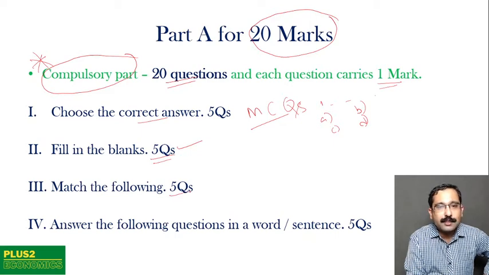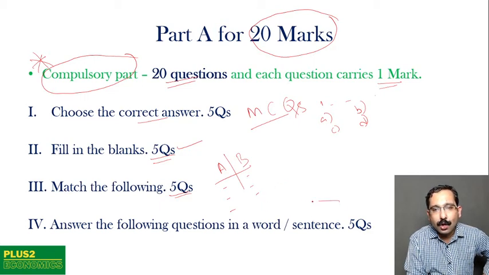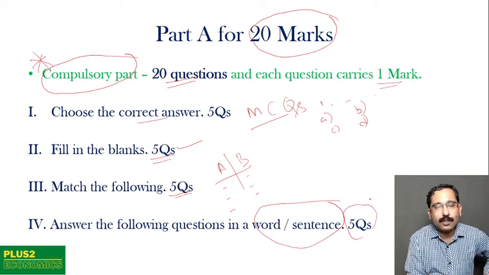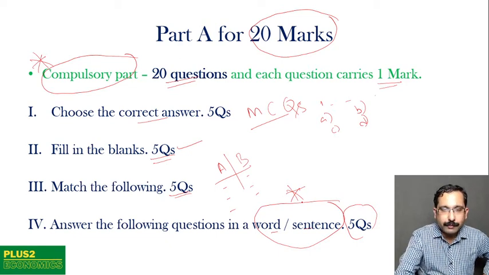Then comes the match the following. Again, there will be A side and B side. You have to match A and B, and if you do that, you get 5 marks. And the last main in part A is 1 word or 1 sentence questions. And again, there are 5 questions and you have to answer all the 5. Remember, you should write just a word or 1 sentence. Don't write long paragraphs. It will not help you in any way. You have to manage your time as well. So write just a word or a sentence. You will be awarded 1 mark. This is part A of the question paper.